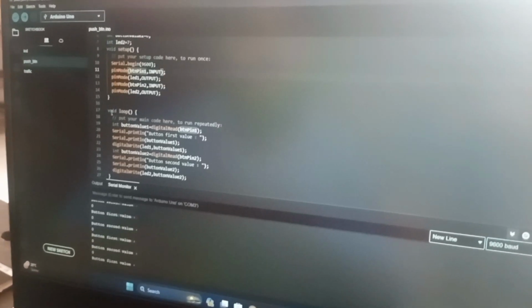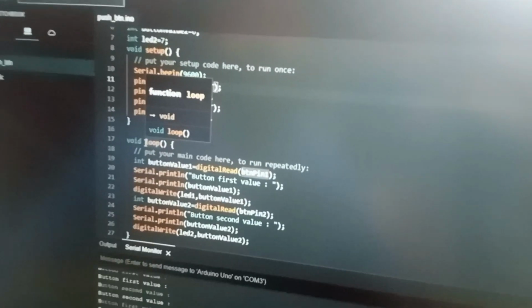Now let us go to the loop method. For your kind information, the setup method is executed only once, and the loop method is executed again and again for as long as we want it to execute. So here, the int btn value is already declared, and here we have initialized it.